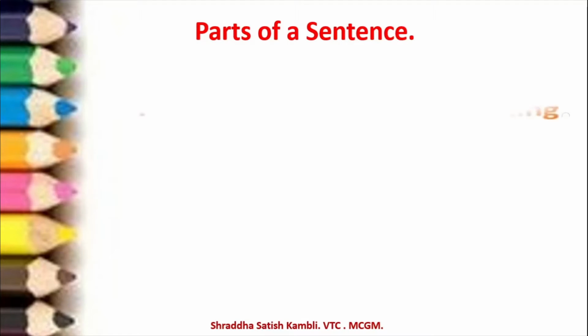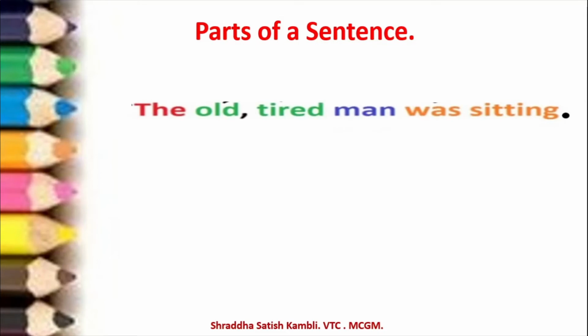So parts of a sentence, let us see by looking at an example. See, this is the example sentence which I have picked up for you. The old tired man was sitting. Okay, so this is one simple sentence in front of you. Let us try and understand which words come under which parts of speech in a particular sentence.